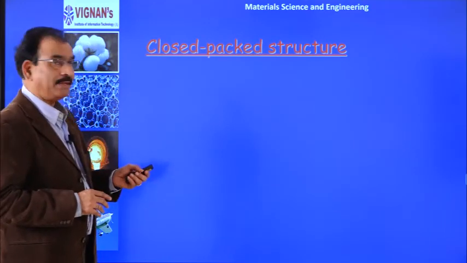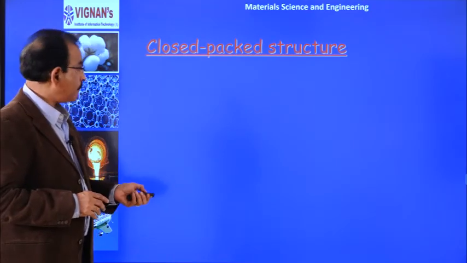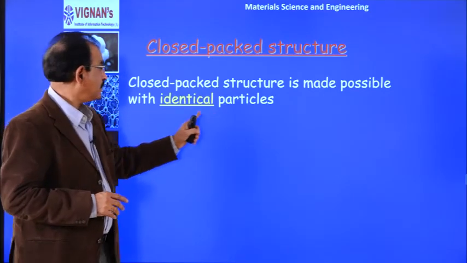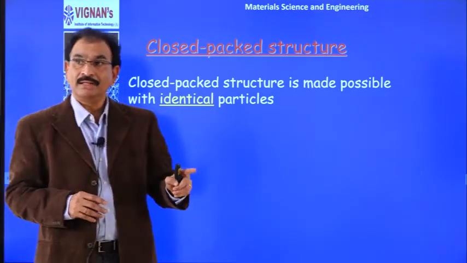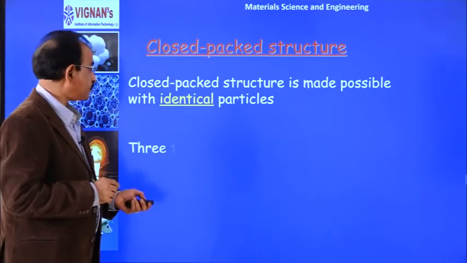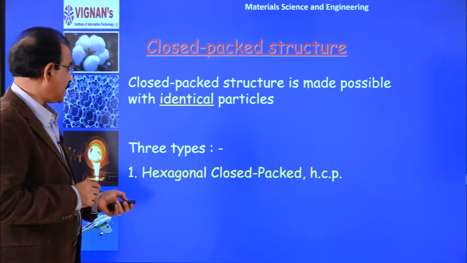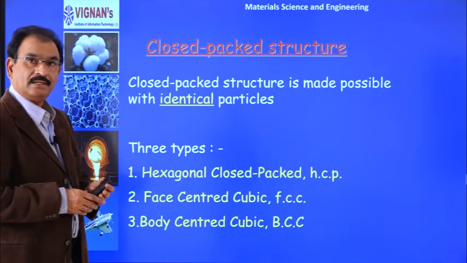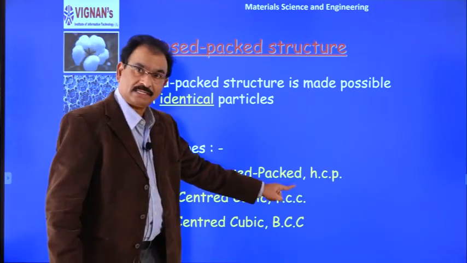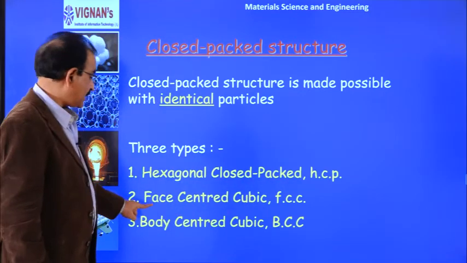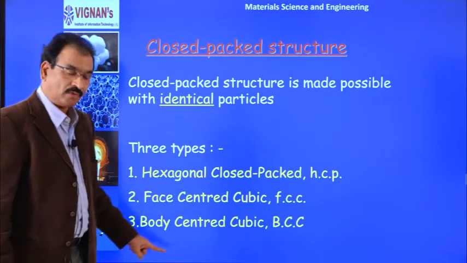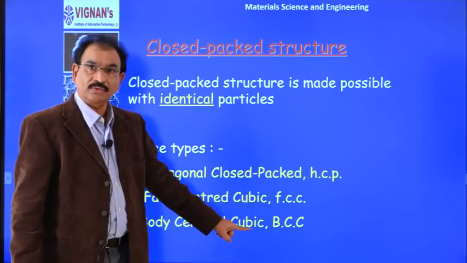If you see the metals, they have close packed structures, and most of them have similar atoms. There are three types of close packed structures. One is hexagonal close packed structure, HCP. Second one is face centered cubic structure, FCC. Third one is the body centered cubic structure, BCC.